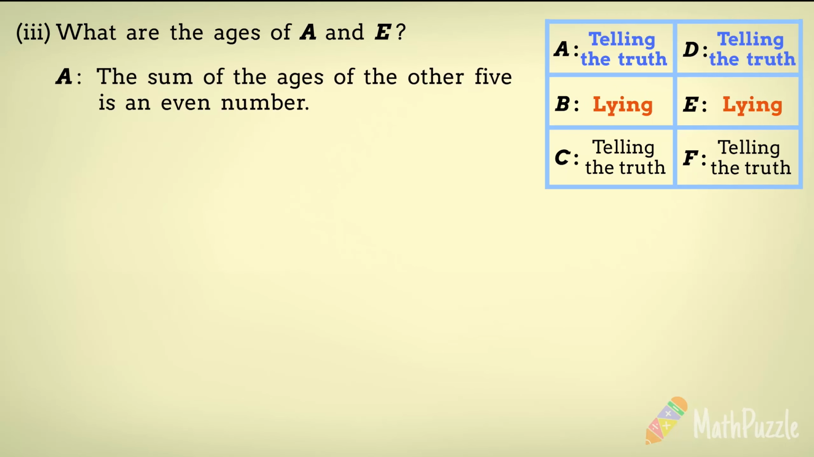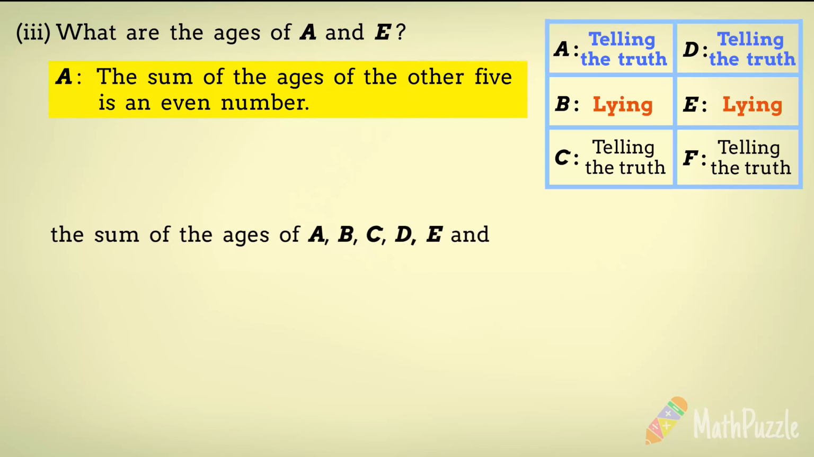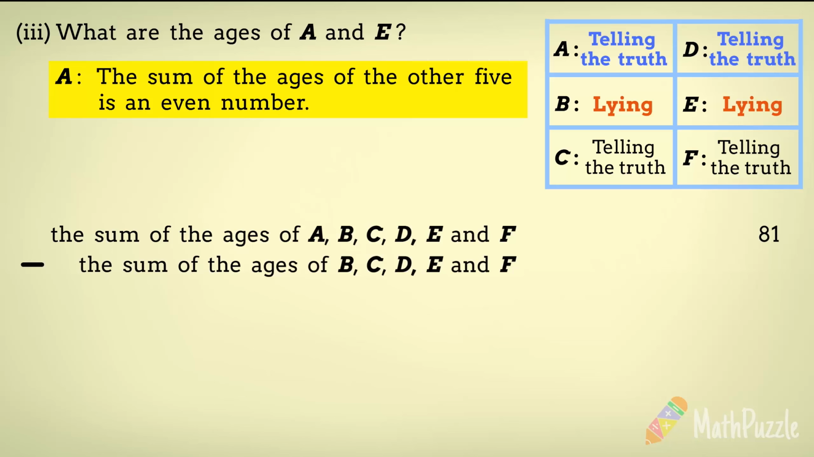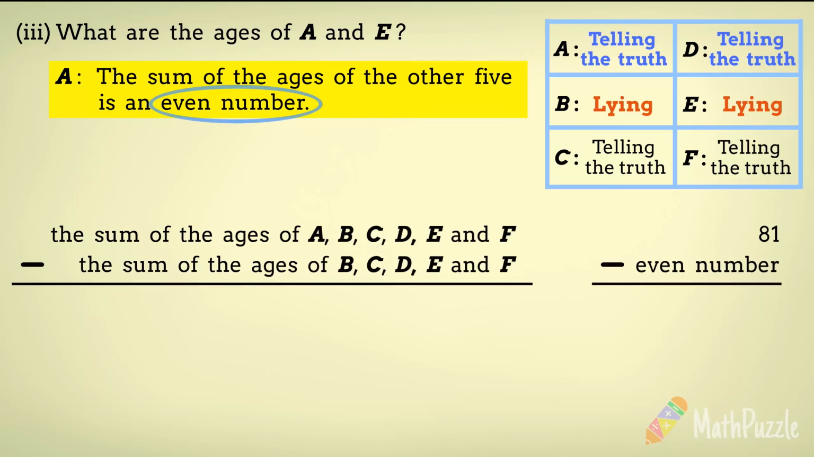Let's take a look at A's statement, which claims that the sum of the ages of the other 5 children is an even number. By calculating the sum of the ages of all 6 children, we obtain a total of 81. If we subtract the sum of the ages of the other 5 children, as stated by A to be an even number, from the total sum of 81, we can determine the age of A. This calculation would result in an odd number, indicating the age of A is an odd number.